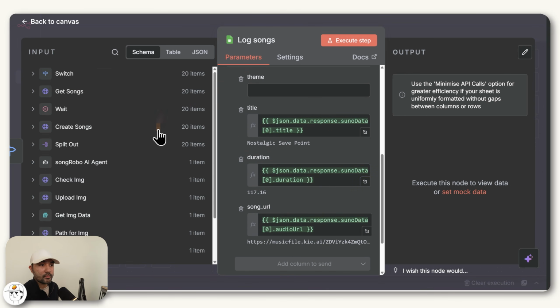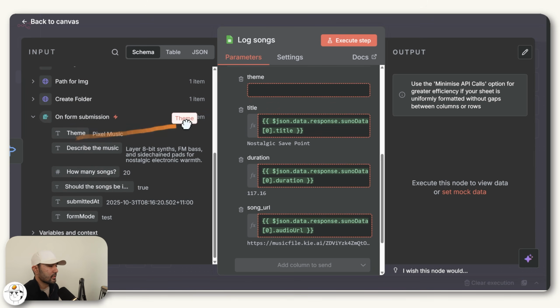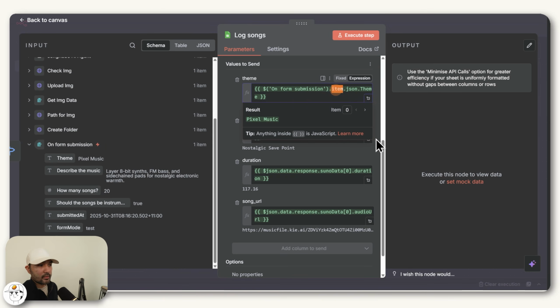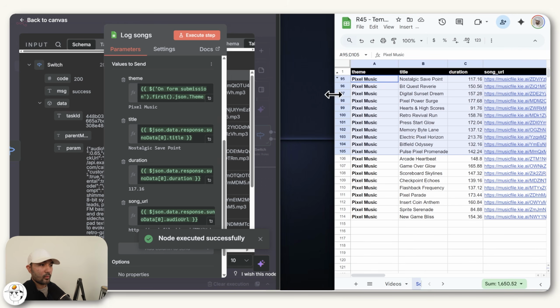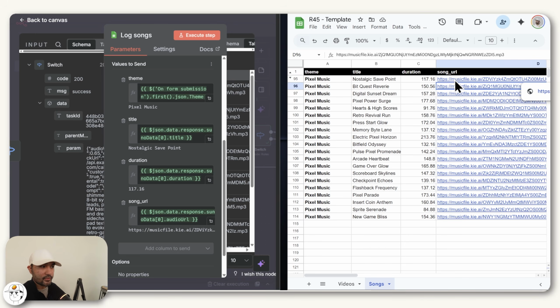And then for the theme, just for tracking purposes, you can find this in the very first node that you set up, which is this piece that we typed. So in case this errors for you, what you can do is to just replace that item word into first open close parenthesis. And when we execute this step, what it now did is load those 20 songs for us along with the song URLs. And if we click on any of these, we can actually preview them.